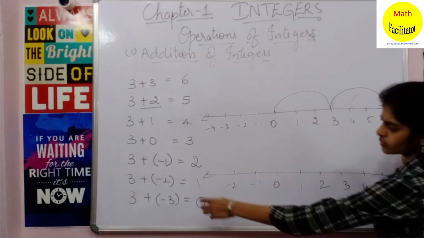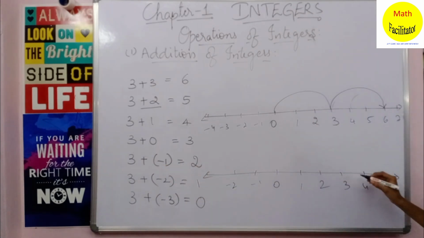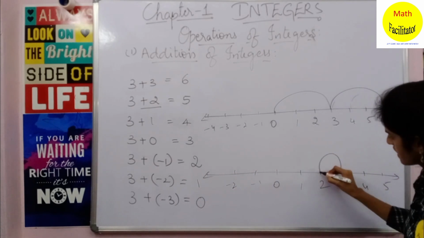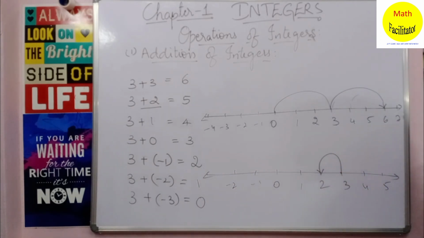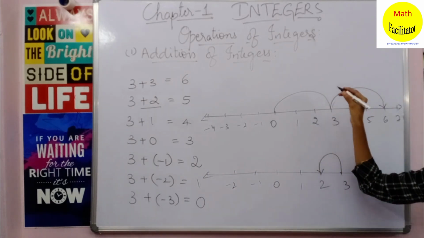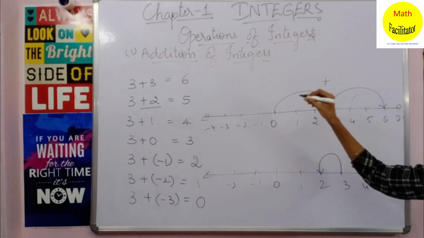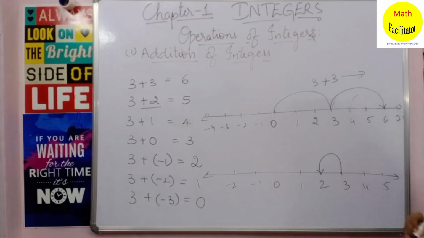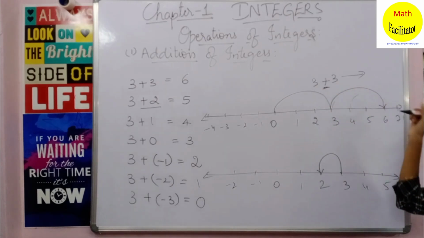Okay, now 3 plus minus 1. 3 plus minus 1. The answer is what? It is 2. Yes, so this is the answer. Whenever you are adding a positive integer to the given integer, okay, so 3 plus 3, you are moving to the right side. Yes, you are adding a positive integer, you are moving to the right side.